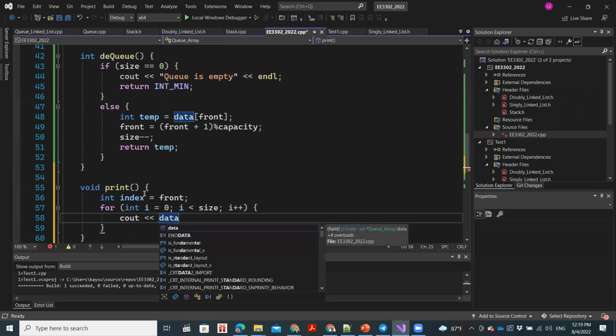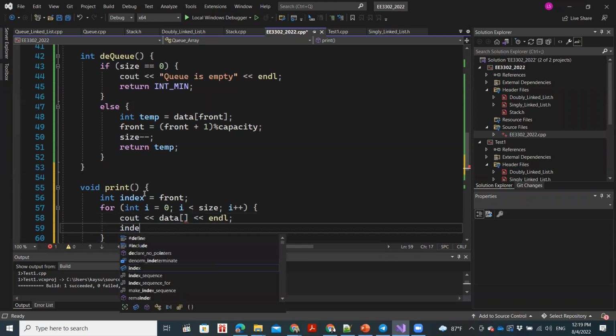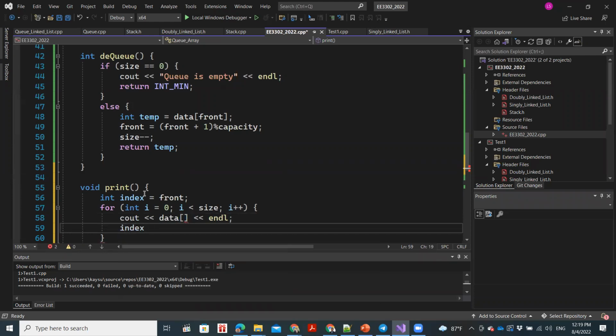So now data, there needs to be something over here. I'm not going to fill it at the moment. I want you to answer what we should write into the square bracket. What I'm trying to do is use this index to loop through, and capacity.